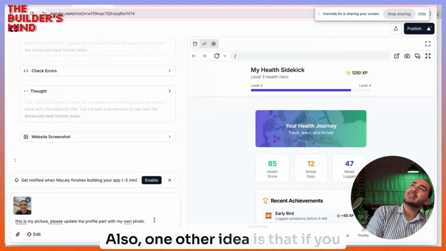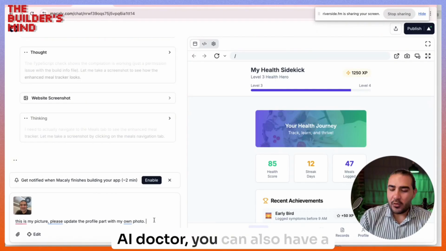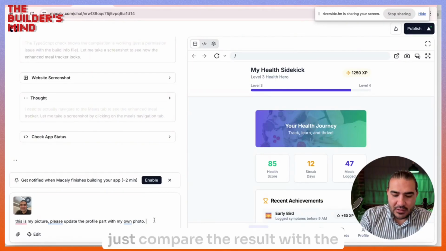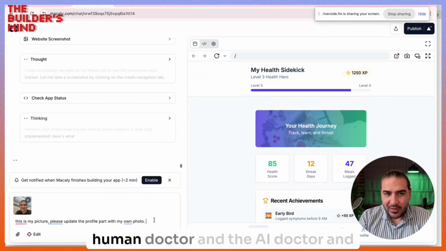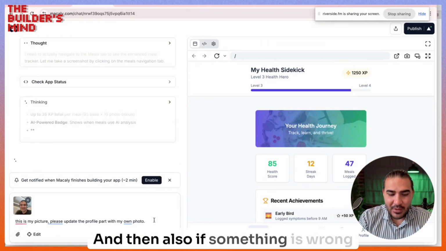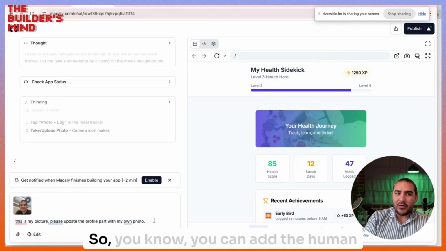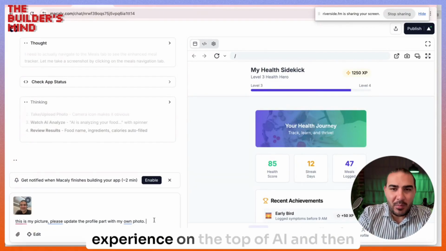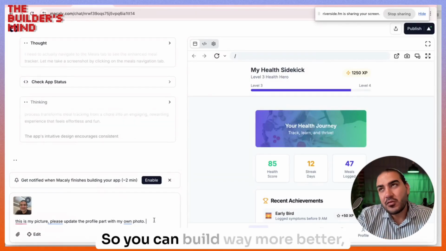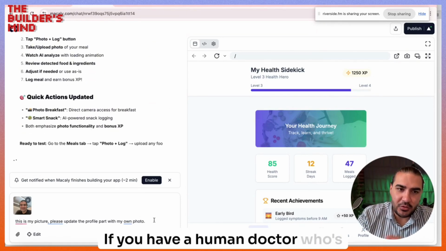Also, one other idea is that if you really want to build something like an AI doctor, you can also have a doctor as your co-founder, and then you can make it compare the result with the human doctor and the AI doctor, and see which one is good. And if something is wrong with the AI doctor, then the human doctor can fine tune it. So you can add the human experience on top of AI, and then it works amazing. You can build a much better AI tool if you have a human doctor who's helping you.